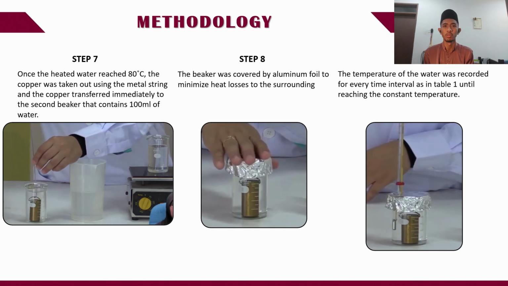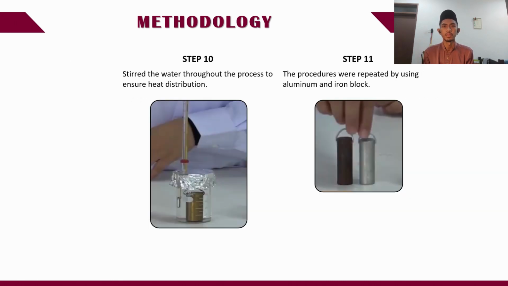Step 8, the beaker was covered by aluminium foil to minimize the heat losses to the surroundings. The temperature of the water was recorded for every time interval as in table 1 until reaching a constant temperature. Step 10, stir the water throughout the process to ensure heat distribution, and lastly the procedure was repeated using aluminium and iron blocks.